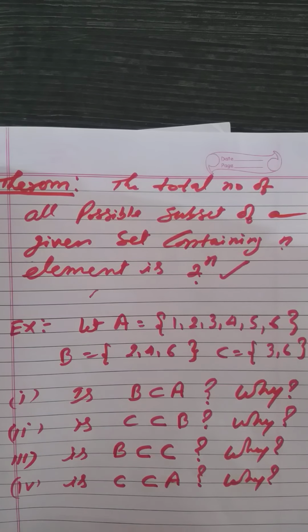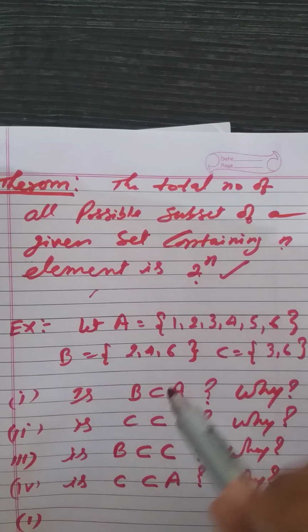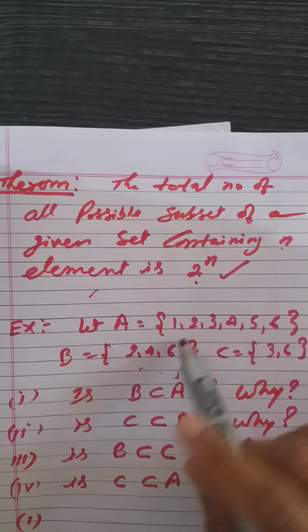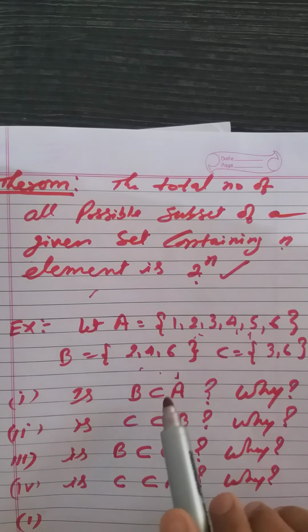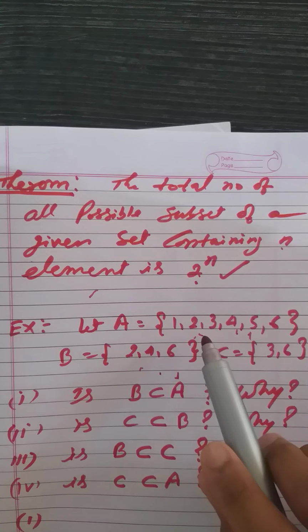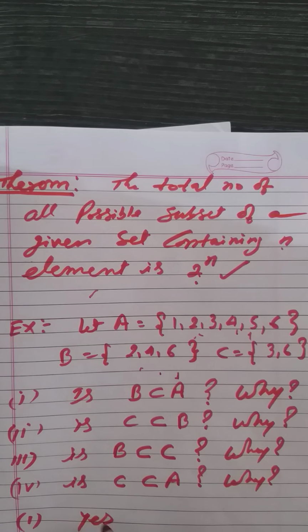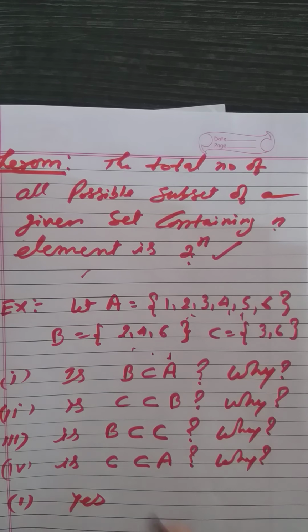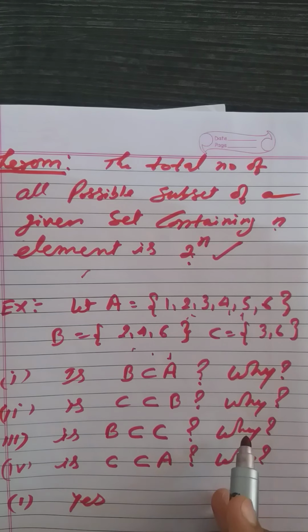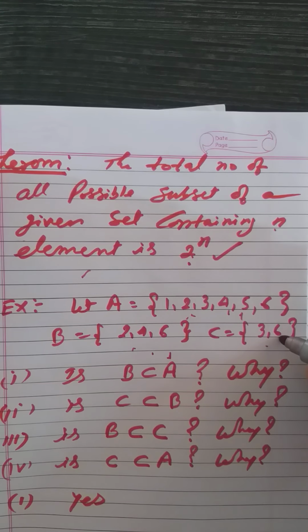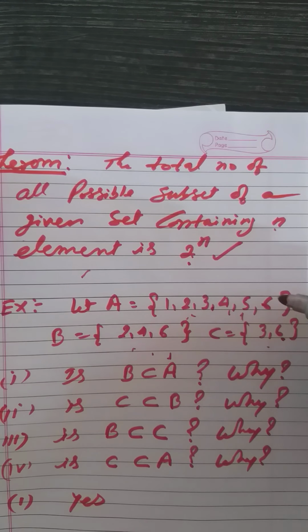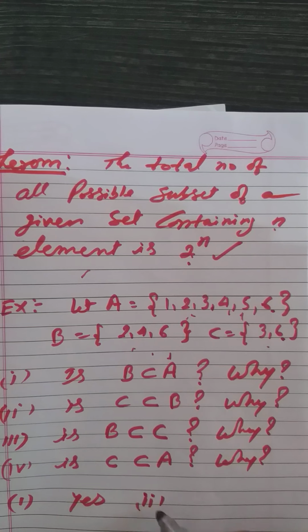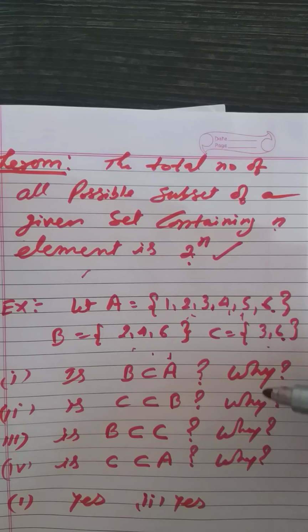The first one: since the elements of B are 2, 4, 6 and they are also in set A, 2, 4, 6, so yes, because all elements of B are in A. And second one, is C a subset of B? The elements of C are 3 and 6, also in set A.